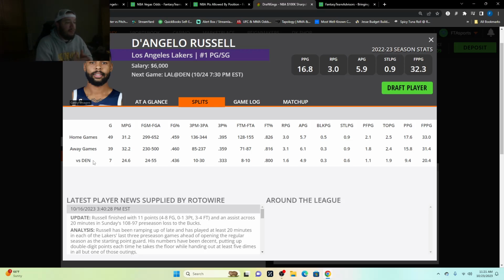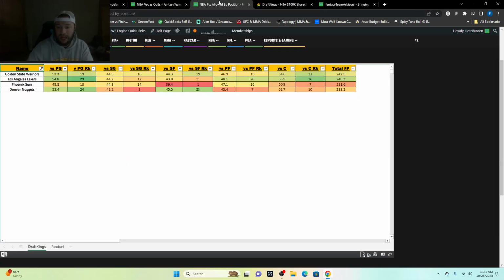So this is a big thing. Minutes per game in NBA are key. You want to see 25, 30 minutes because you don't want them to sub out to miss those points. Only averaging 20.4 fantasy points per game here. You can see steals less than 1, blocks less than 1, assists less than 5, rebounds per game less than 2. So you can see, he hasn't done very well against them, averaging that 20.4, where his average on the year was 32.3. So that's kind of what we're looking at, and kind of how you build through here.